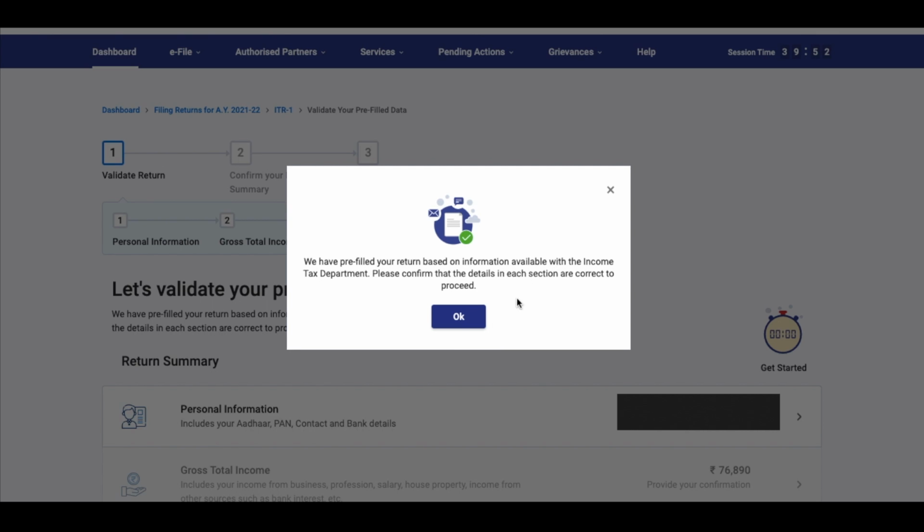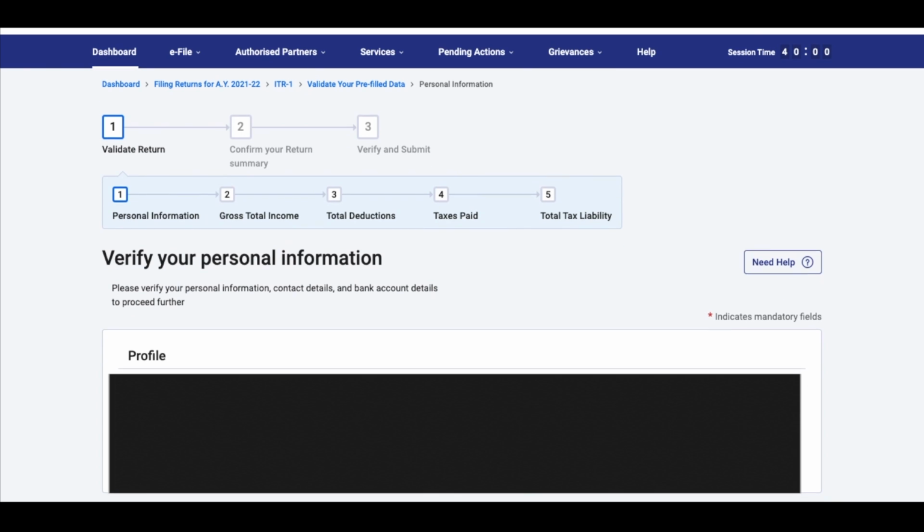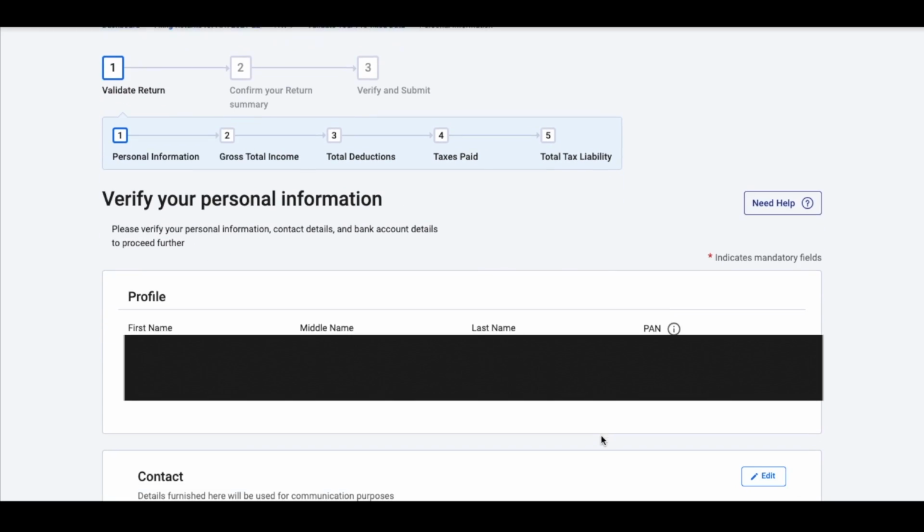Please note here, one thing that is very important is whatever is your personal information, like your first name, middle name, last name, it cannot be edited. Whatever you've given at the time of filing of PAN, the same will appear here. So if in your PAN there is some mistake, if you want to get it rectified, you can get it rectified before filing your return.